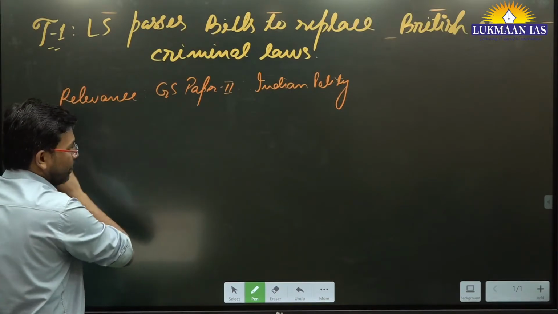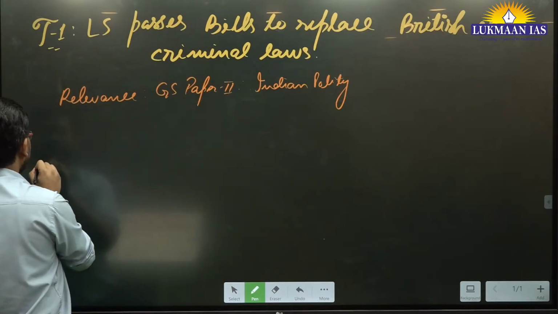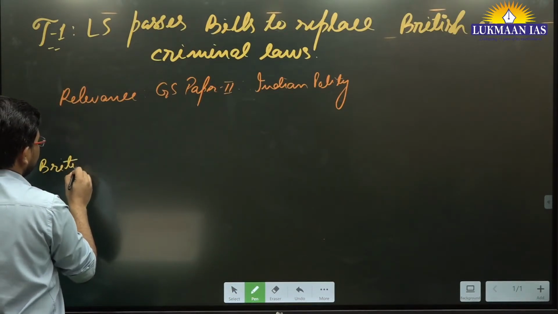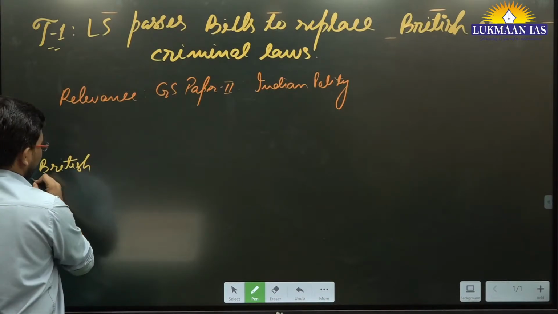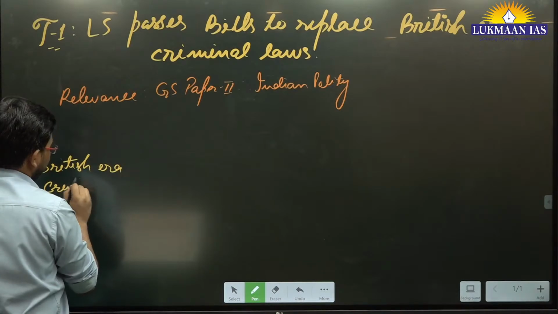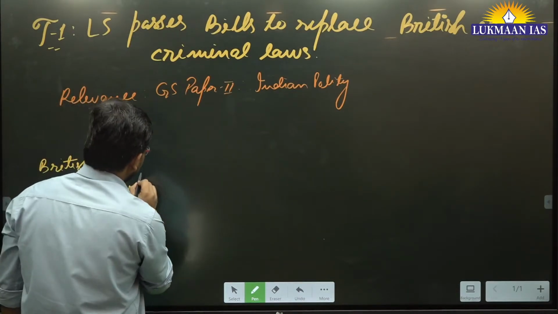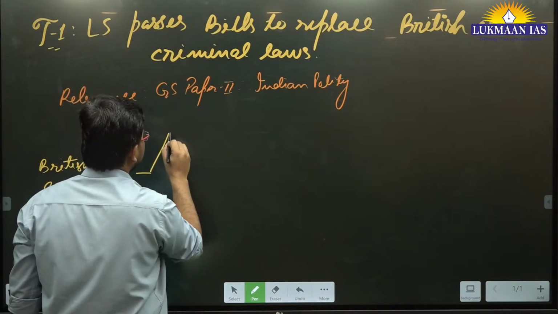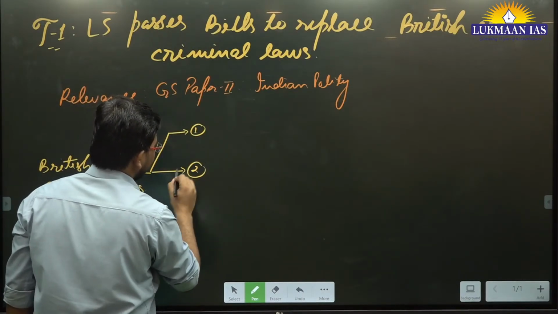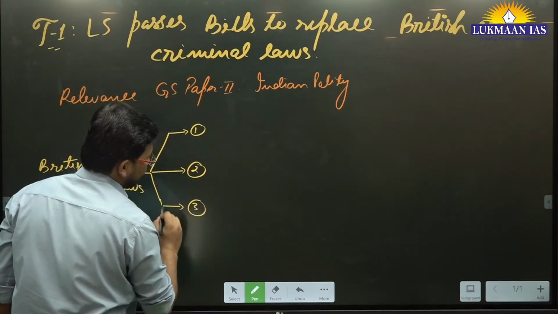Let us quickly discuss what the British era criminal laws are. In India, we have three criminal laws that are in place, and together they are known as British era criminal laws.